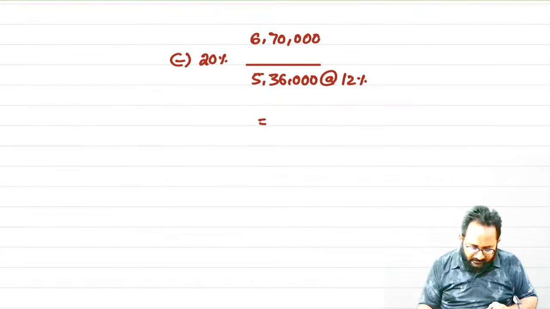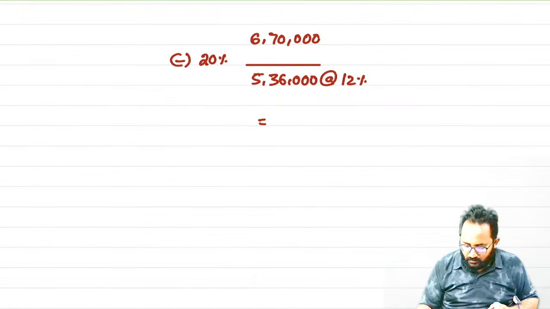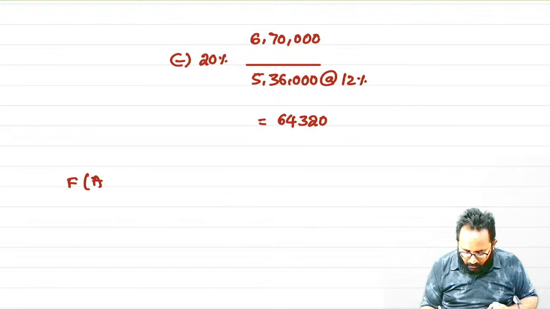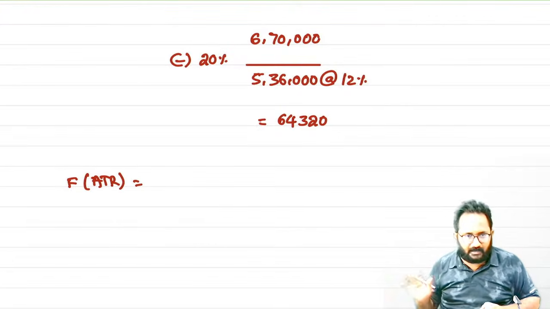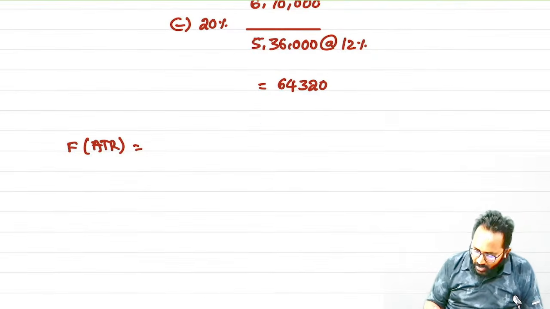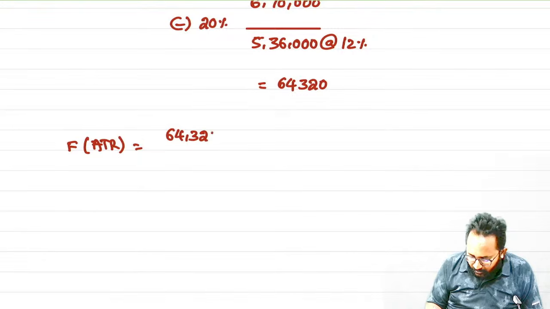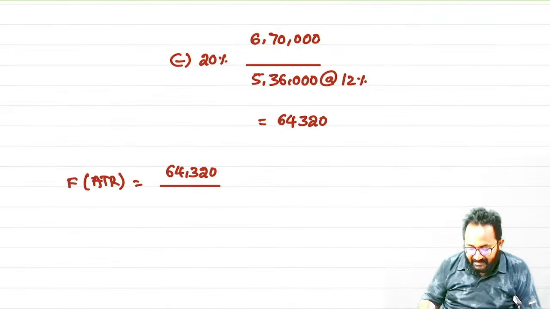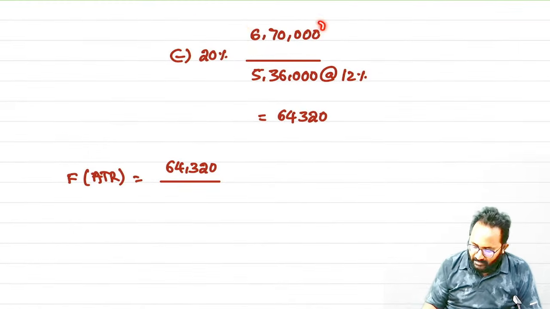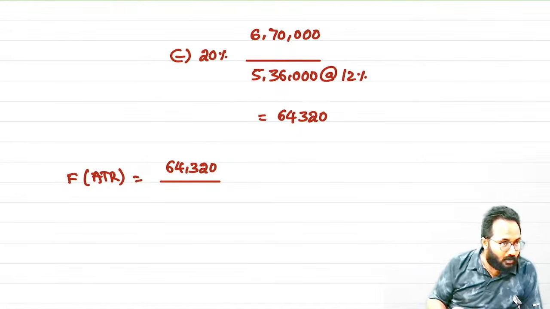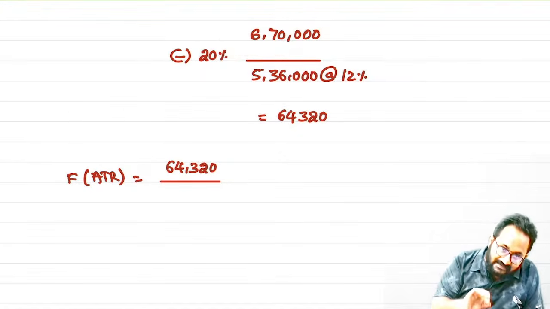Can you tell me what is the tax? 64,320. So the foreign average tax rate we have to compute. Now many experts will come at this point. For this point only I am giving an explanation. Listen. Foreign tax is 64,320 divided by how much we have to take? 6,70,000. Many are asking, sir, we are calculating tax on 5,36,000. No. We are calculating tax on 6,70,000 only.